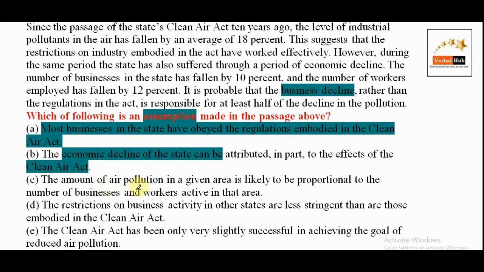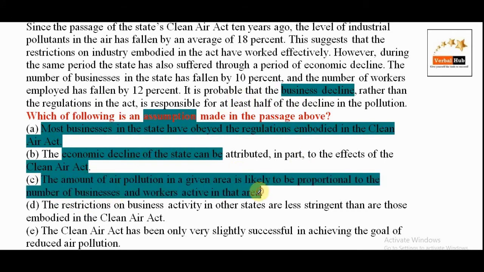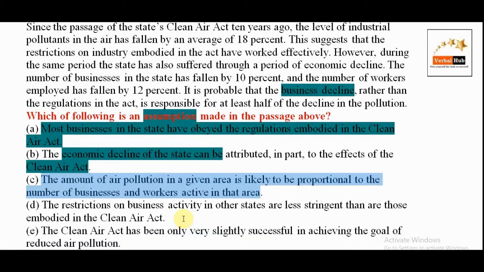C. The amount of air pollution in a given area is likely to be proportional to the number of businesses and workers active in that area. As here it says, see, 10%, 12% and at least half of decline. It's 50-50, and that is called C, proportion. Whatever there is, it has declined. So option C can be one of the best options.